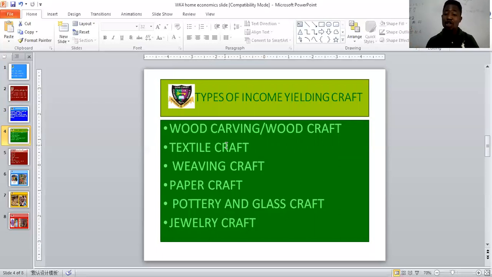There are lovely sculptures that are used as decoration in homes, in museums and everything. They are done by these guys. So another one is textile craft. This is creating beautiful items out of fabric, out of materials. We have people who make bags, purses, sandals, shoes from textile material, precisely Ankara. They use different kinds of Ankara to make purses, bags, and shoes.